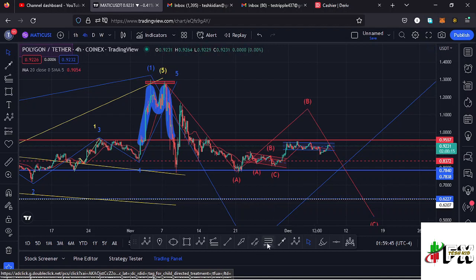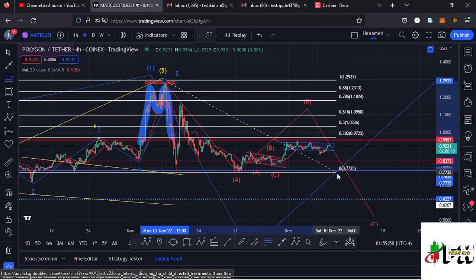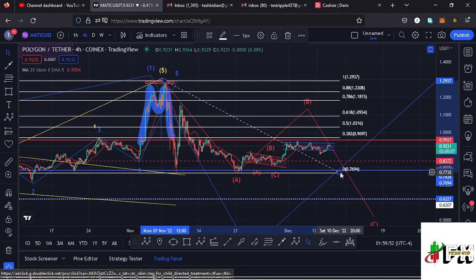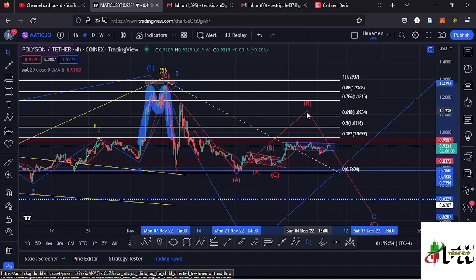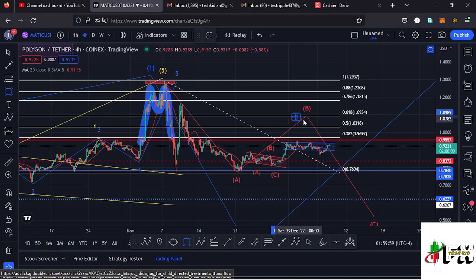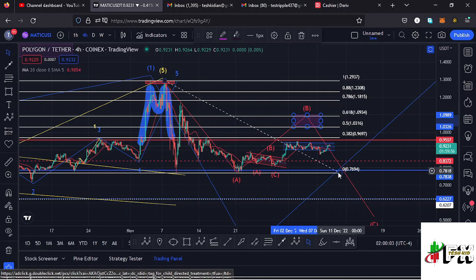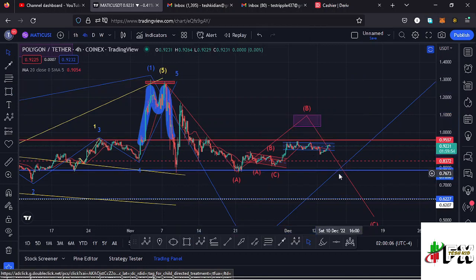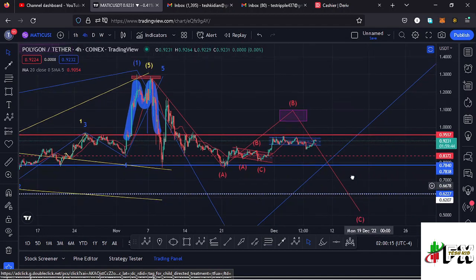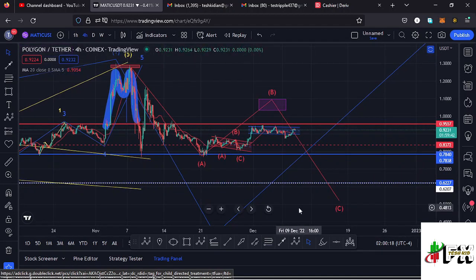I can use the Fibonacci's, connecting them from the high of that wave A to the low of that wave A, and that gives me a minimum retracement area between the Fib level 0.5 and the Fib level 0.618, and I can mark that target area, which perfectly lies between the $1.09 mark and the $1.03 mark, and that is the minimum that I'm expecting that wave B to the upper side to do. And once we fully maximize the formation of that wave B, then we can expect another movement to the lower side in the formation of that wave C to fully maximize the formation of a second wave.